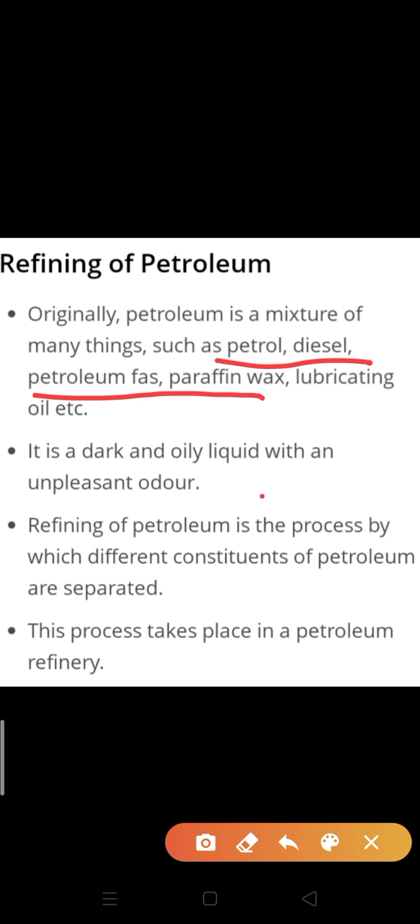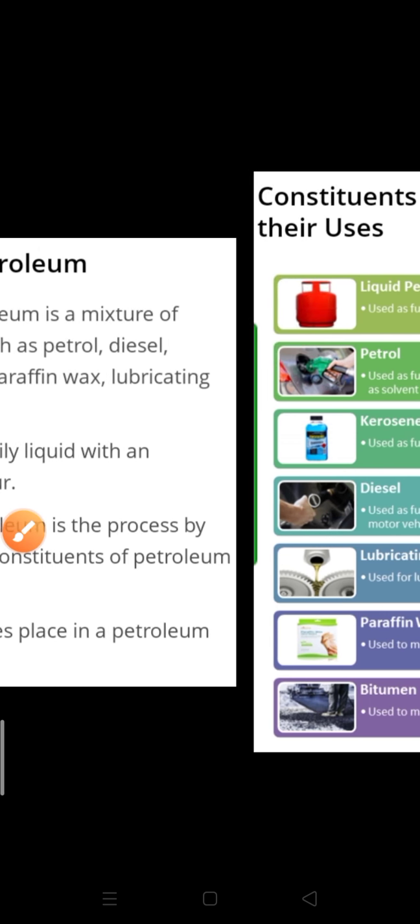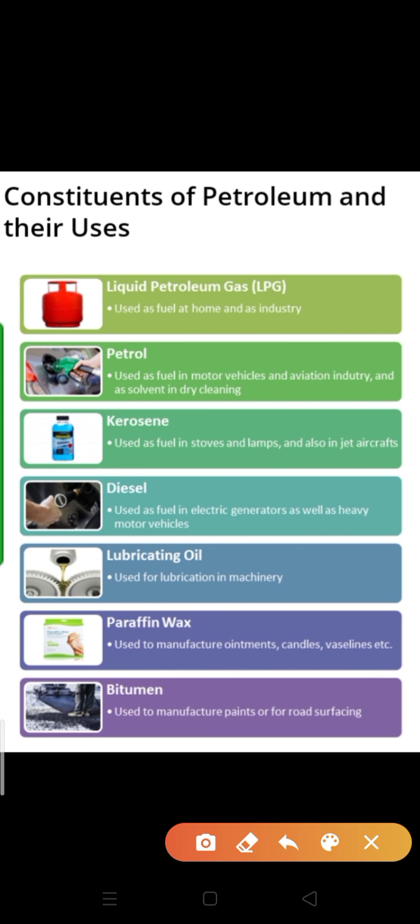So refining of petroleum is the process by which the different constituents of petroleum are separated. As I told you, refining is the process by which we can separate all the components of petroleum. This process takes place in a petroleum refinery. So the establishment of a petroleum refinery is very important for the refining of crude oil.